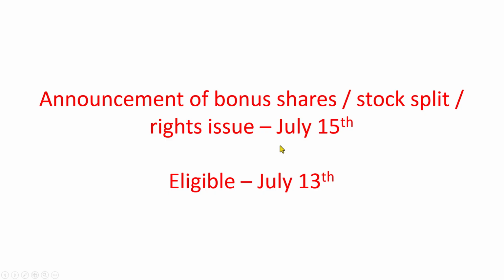Alright? The company will say that if you have bought a share of the company before July 13th, then you are eligible for either bonus shares or stock split or rights issue. Okay? So these are two random dates, alright, just to make you understand the concept.